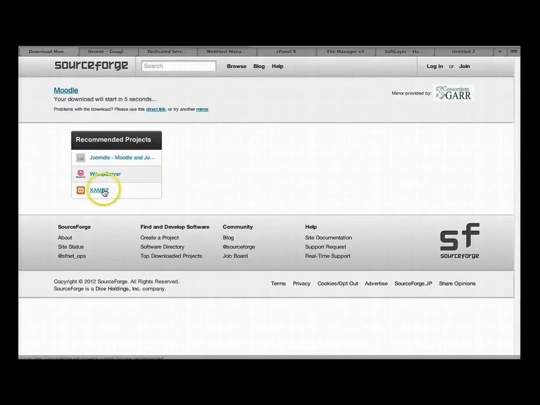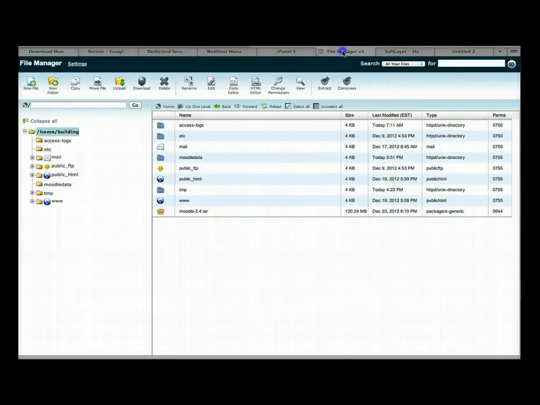Okay, and wait a few seconds, and here we go. We're taken over here, and then it says your Moodle will start in 10 seconds. And there it is. It's going into my downloads. So I'll download the Moodle. Once I do that, I will go back to my file manager where I'm going to click again on the upload from my computer to the Moodle database. Okay, so let's do that right now.